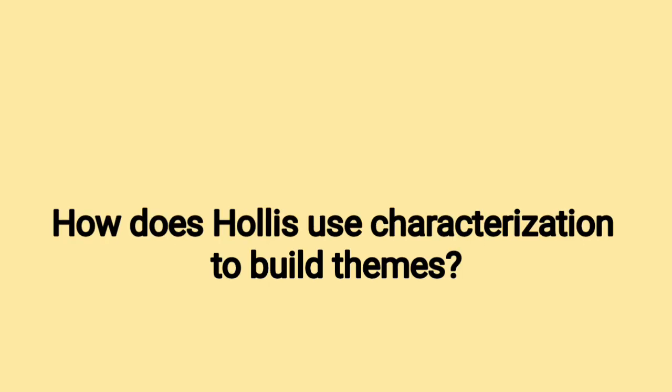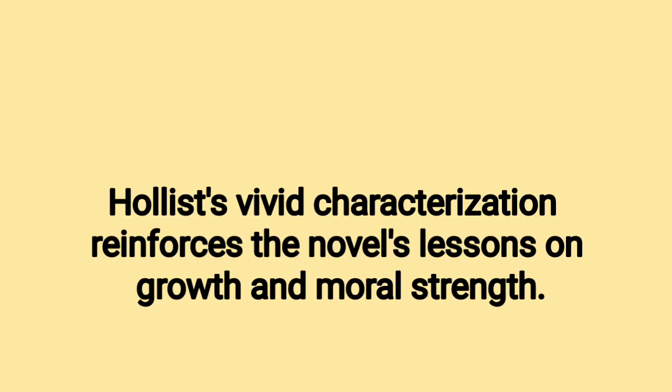46. How does Hollist use characterization to build themes? Answer: Each character represents a theme. Fina's resilience, Eustace's betrayal, and Ed's confusion highlight love, identity, and culture. Hollist's vivid characterization reinforces the novel's lessons on growth and moral strength.